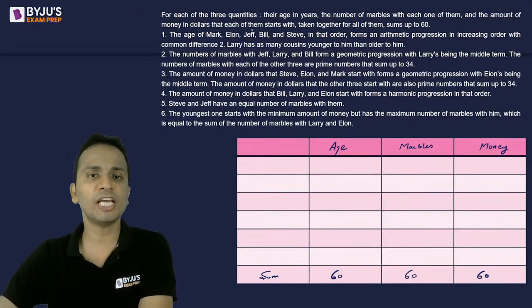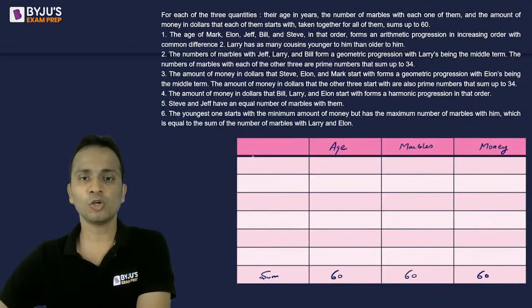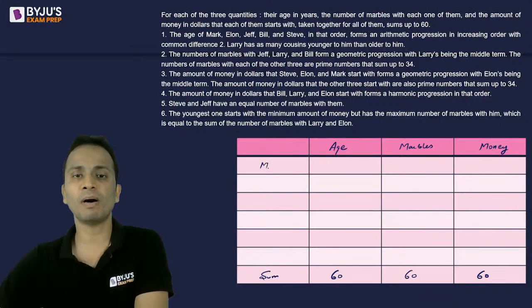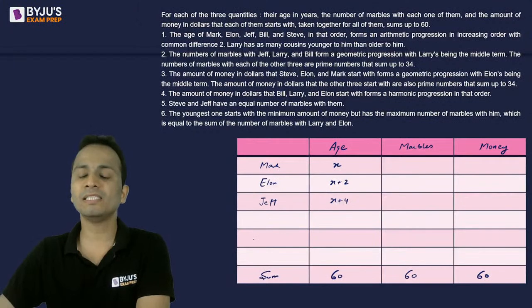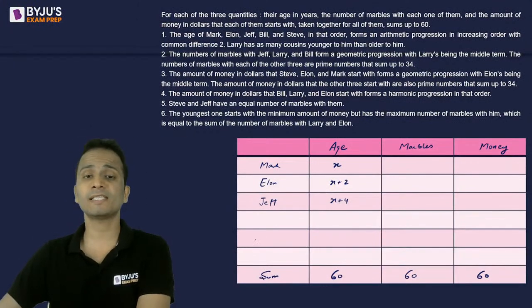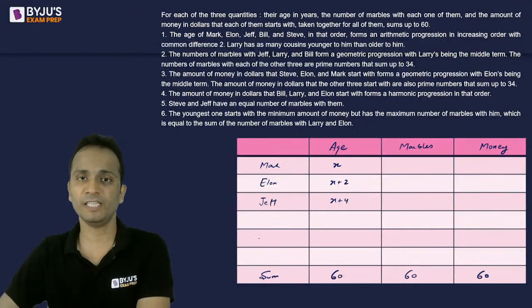That means Jeff will be the middle term. If I assume the age of Mark as X, then the age of Elon will be X plus 2, the age of Jeff will be X plus 4, and the ages of Bill and Steve will be X plus 6 and X plus 8 respectively.